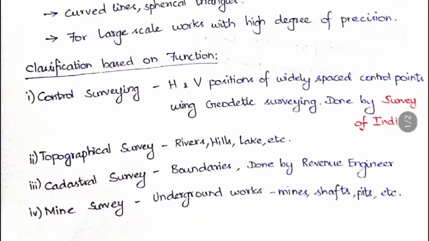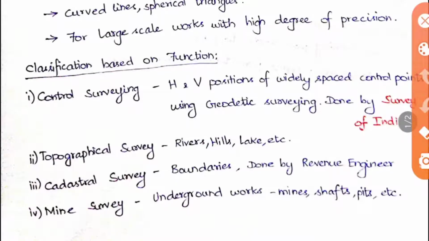The next thing is classification. The classification of surveying is based on two categories. The first one is based on the function. We will be seeing these one by one. The first one is control surveying, where the horizontal and vertical positions of widely spaced control points are established using geodetic surveying. It's just like grids they will be drawing and doing the surveying. This is normally done by the Survey of India.